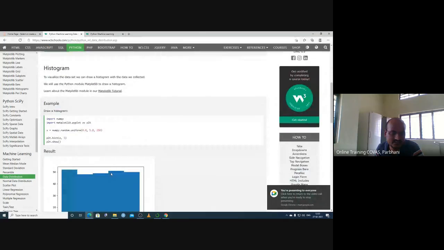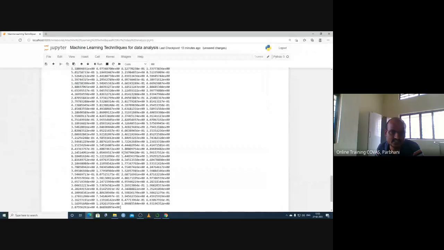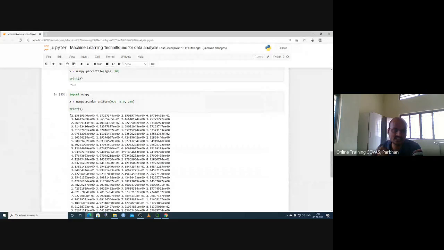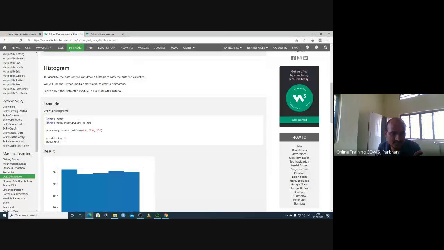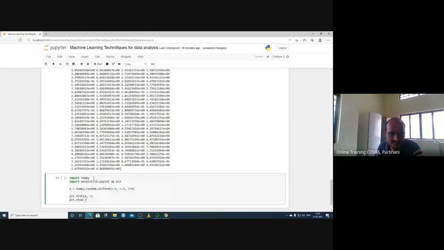So next, these random values give very little information. That is why we try to analyze data in a graphical format. So let's use the histogram. If you are trying to use the histogram, you have to import it. So import NumPy, this NumPy library you are importing. Next, matplotlib. This matplotlib is another Python library. Which function are you importing? pyplot, matplotlib.pyplot.